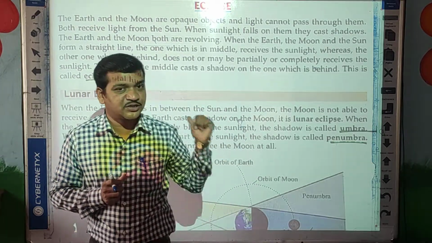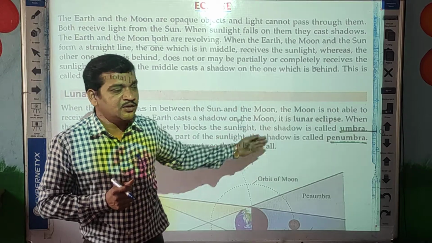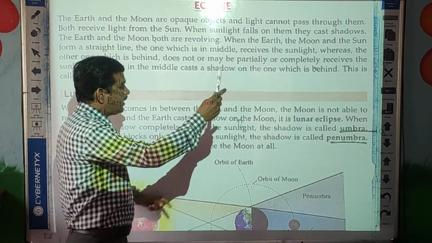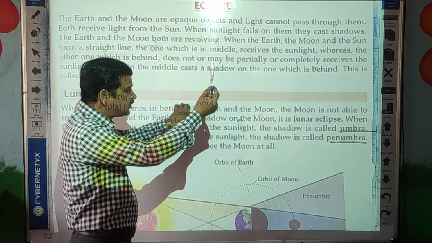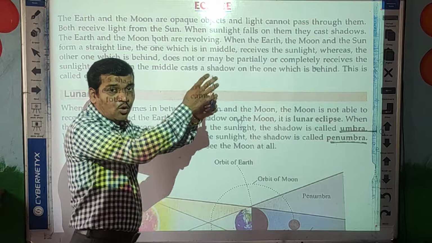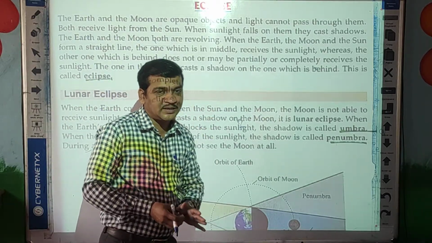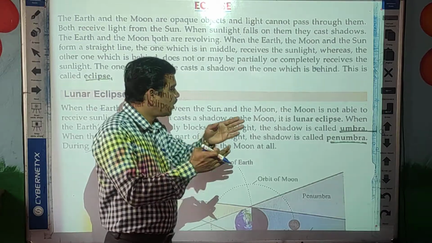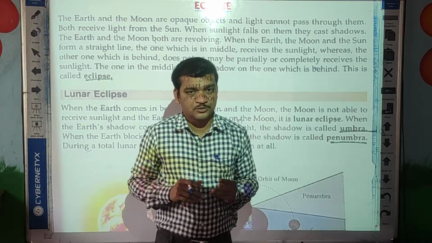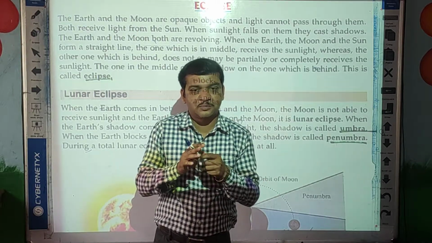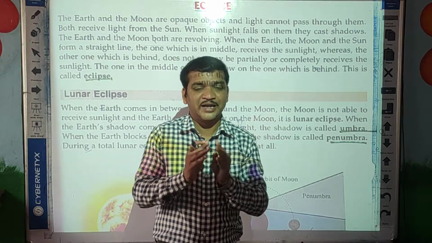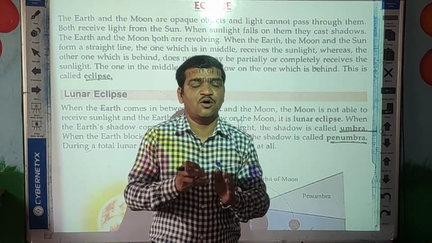You can see my shadow as you can see here. So you see here the shadow formed by my hand. Okay. Even the shadow formed by this marker as you can see. So this shadow is formed because this object is opaque. If you keep your object in a transparent medium, so what happens students? You cannot get the dark shadow. So this is the effect of an opaque object. Means those objects through which light cannot pass. So light cannot pass. That is why these objects form the shadow.